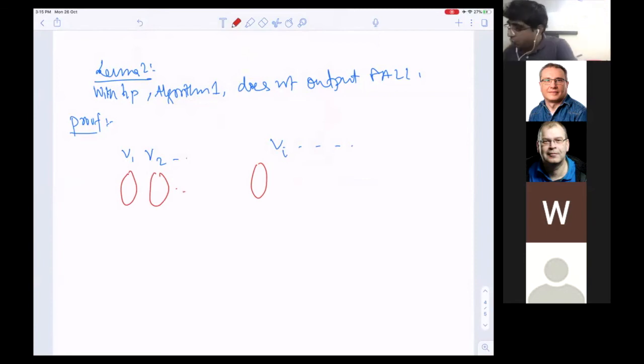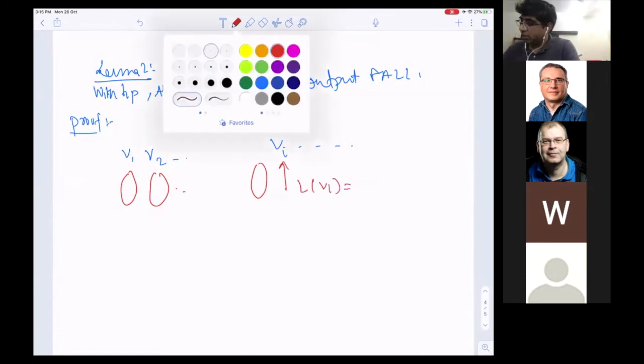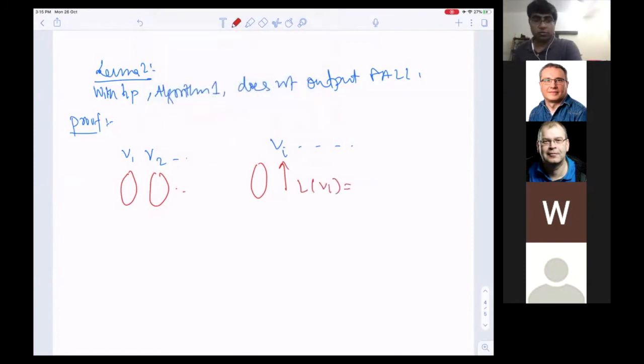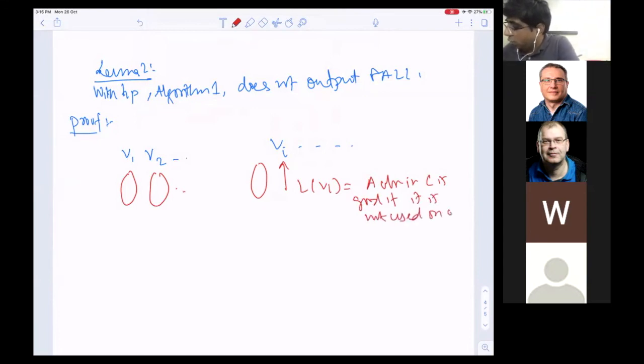Look at the corresponding list L of vi. I'm going to say that a color in C is good if it is not used on one of its neighbors.